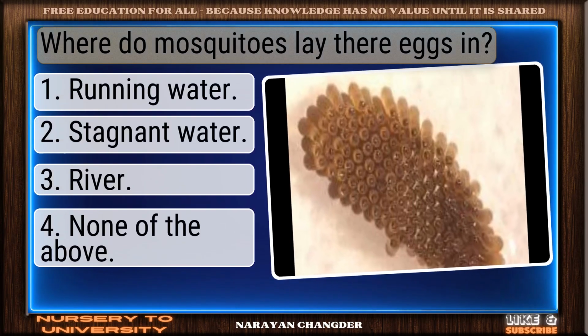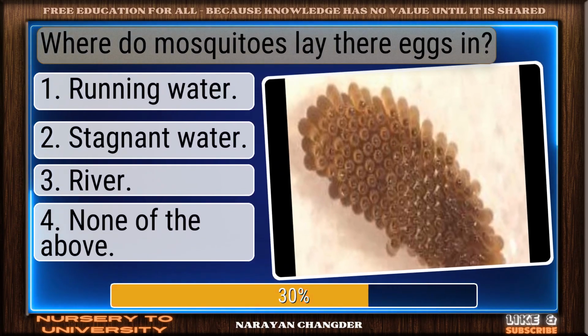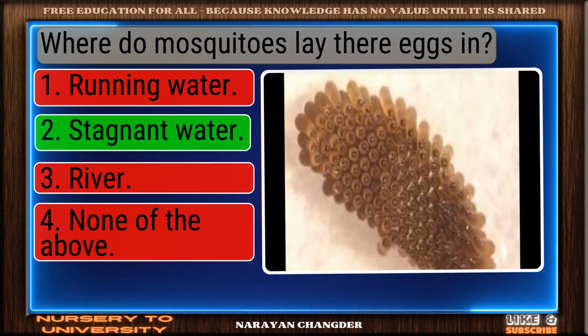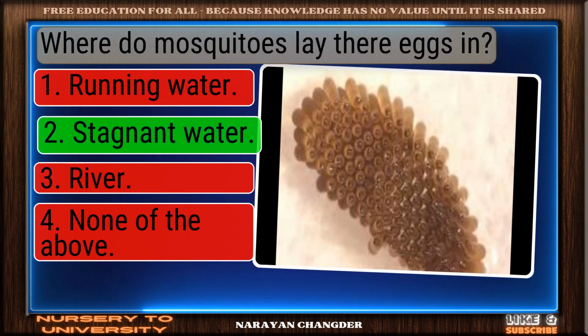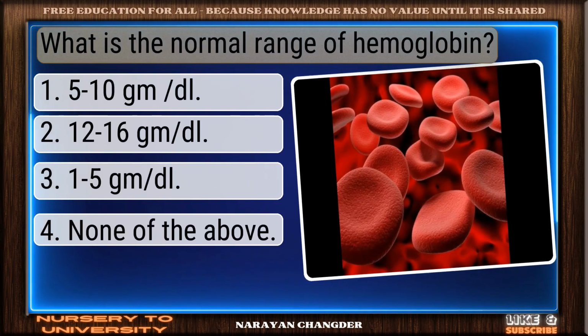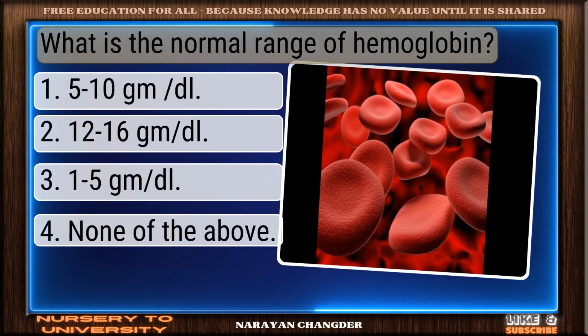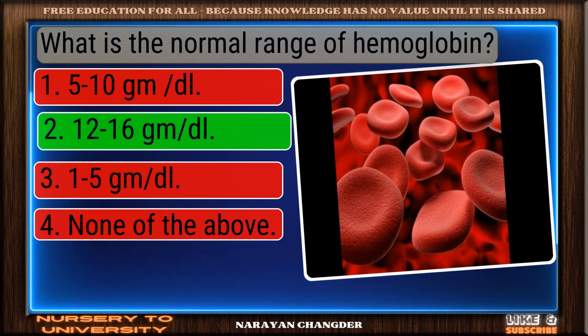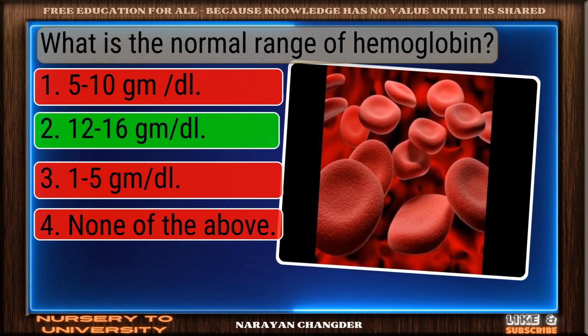Where do mosquitoes lay their eggs in? Nice work. You chose stagnant water, and it is correct. What is the normal range of hemoglobin? You're right, 12-16 g/dL is the correct answer.